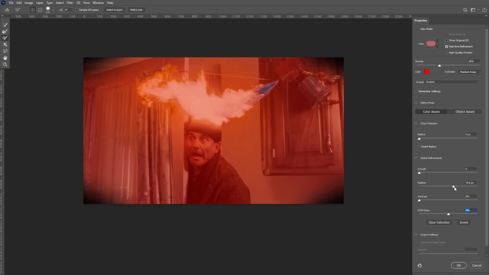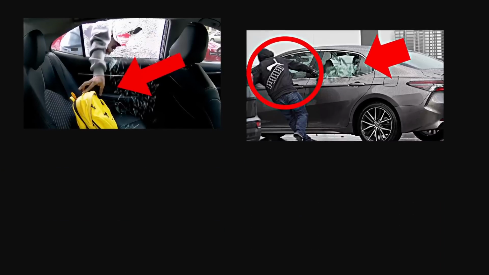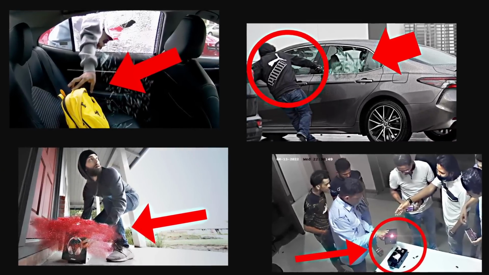To tie things up, I'll add a vignette to further help draw the eye to the center of the image. And it wouldn't be a Mark Rober thumbnail without a big red arrow.